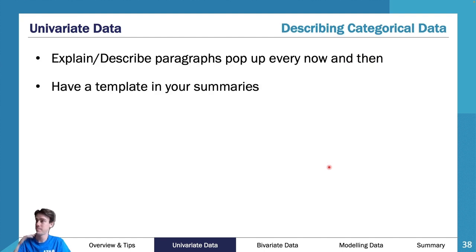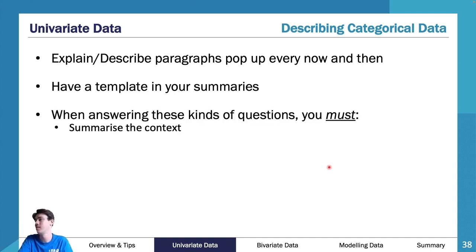So categorical data is also really interesting because it can be described in a really succinct and straightforward way. There's a template that I want you to use in your summary book as to how you're going to answer all categorical data questions where they want you to explain it. They want you to write a paragraph. They want you to say, hey, what actually does that graph show you? What is that graph telling you about what's going on?